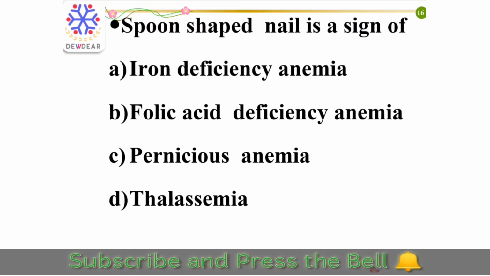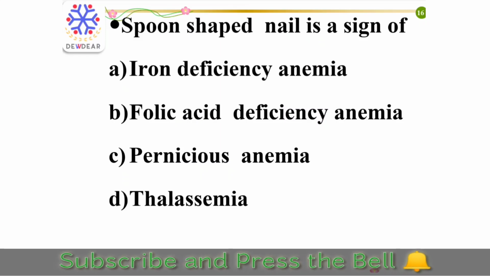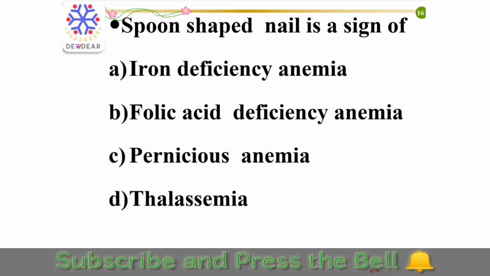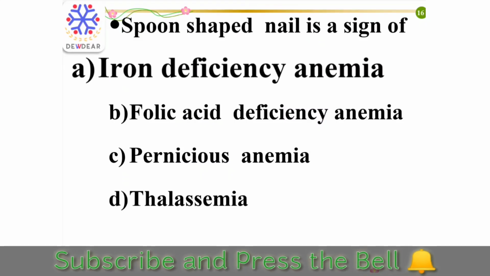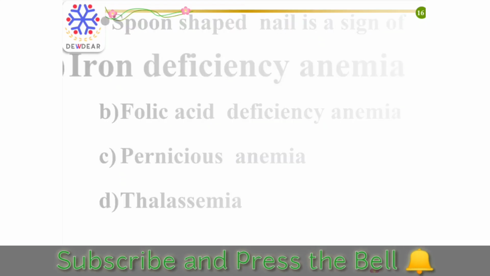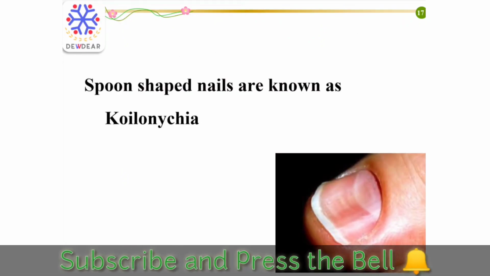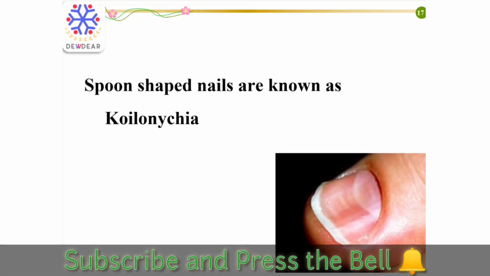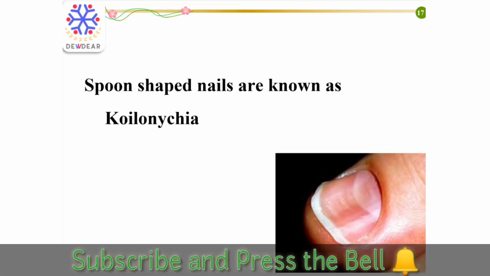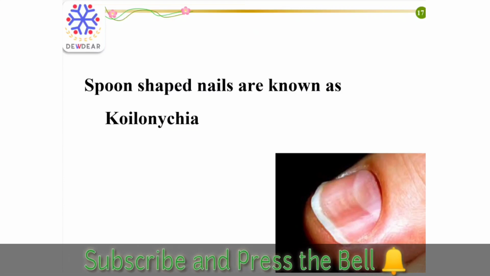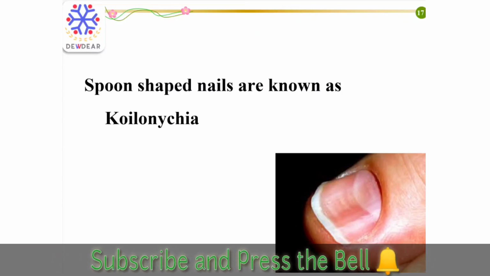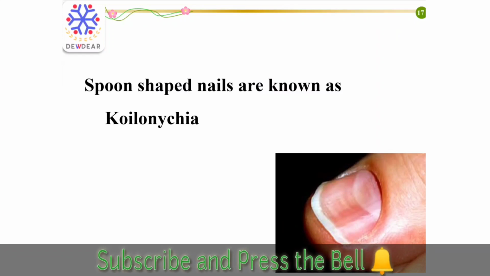Next: the spoon-shaped nail is a sign of. Options: iron deficiency anemia, folic acid deficiency anemia, pernicious anemia, thalassemia. The right answer is iron deficiency anemia. Spoon-shaped nail is a sign of iron deficiency anemia and it is also known as koilonychia. It refers to a concavity in the fingernail resulting in a depression in the nail that gives an appearance of a spoon shape to the entire nail.